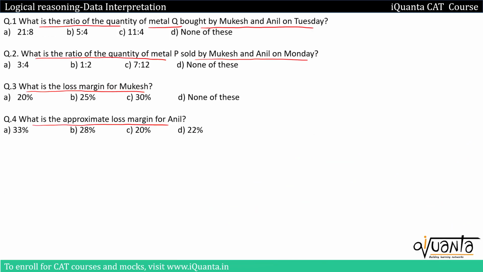Now let us answer the questions. First question is, what is the ratio of quantity of metal Q bought by Mukesh and Anil on Tuesday? So Mukesh, Anil, we are talking about Tuesday, and metal Q. And we are talking about quantity. So we had taken quantity bought by Mukesh of metal Q as MQ and quantity of metal Q bought by Anil as GQ. Let us find out how much quantity were they buying on Tuesday.